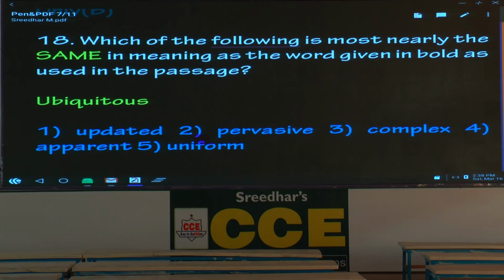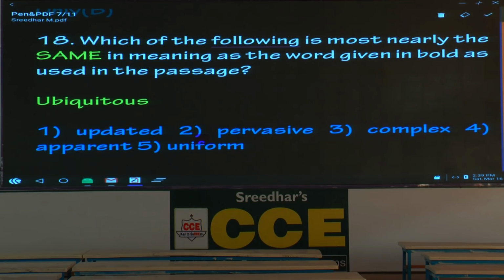There are a few problems with the key. This paper I have seen, the first 5 questions, some key is not correct. Even here key is not correct. A lot of errors. I don't know the exact reason. The key says, I think the 5th option. Am I right? The key says the 5th option, but it is not correct. The answer is the 2nd option, pervasive. Pervasive also means present everywhere, spread out fully. I cross-checked. Synonym of ubiquitous, pervasive. No second thought. So what is the answer here?